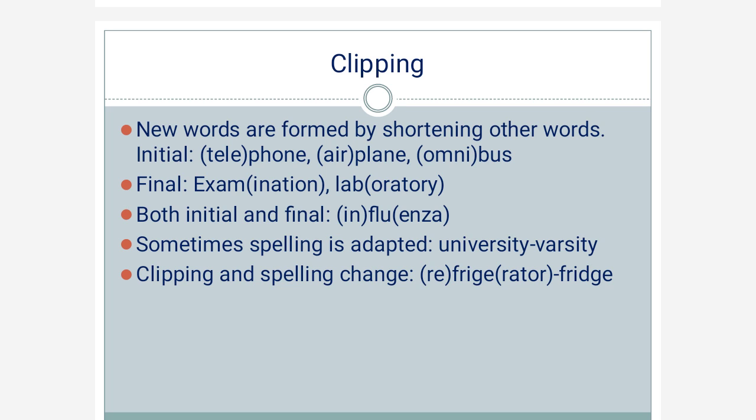Clipping and spelling changes. Sometimes see the word refrigerator, where initial and final clipping take place here, and the remaining part is fridge. We do not write F-R-I-G-E, instead we write F-R-I-D-G-E. So the spelling has changed in this clipping.